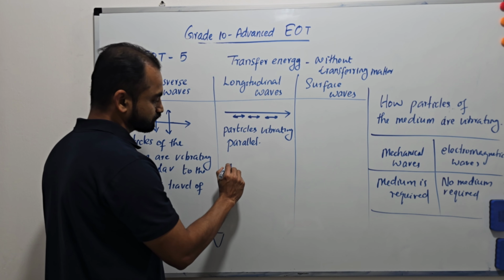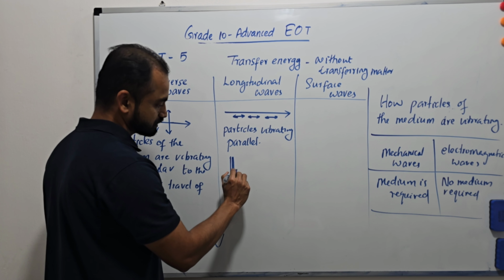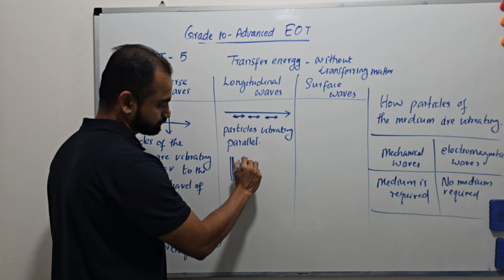So longitudinal waves we can represent like this.